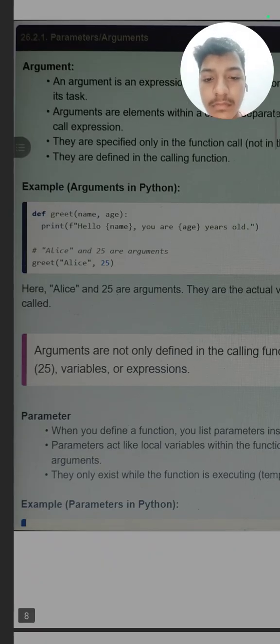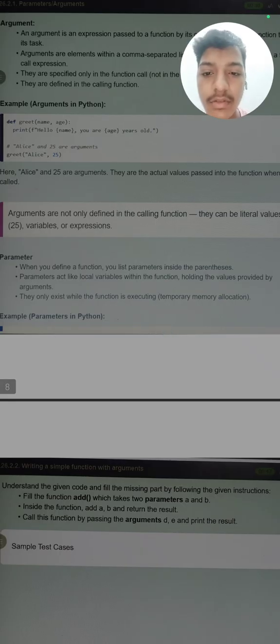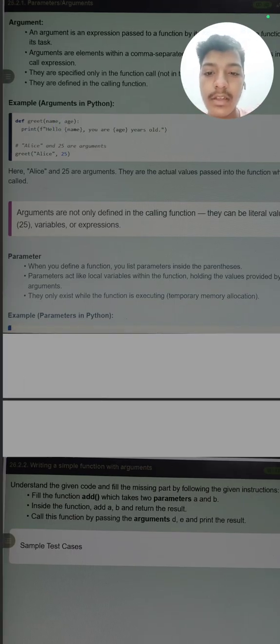So we now know what parameters are. When you define a function, you list parameters inside the parentheses. As I showed you, when you define the function, name and age are the parameters. We need to define the parameters here. Parameters act like local variables. What are local variables and what are global variables, we will also discuss. Just know that local variables are the variables used inside a block of code or a function only. They are not accessible outside the function. So we will discuss it also.